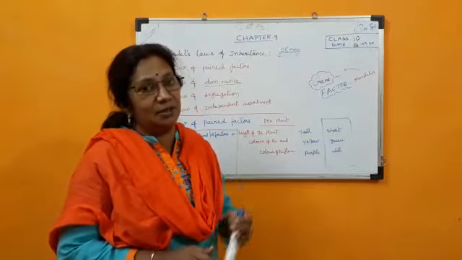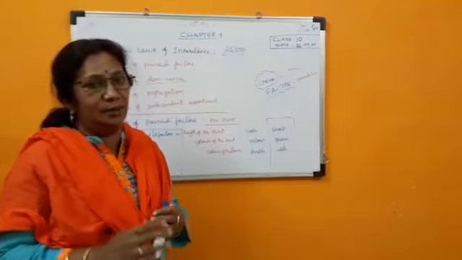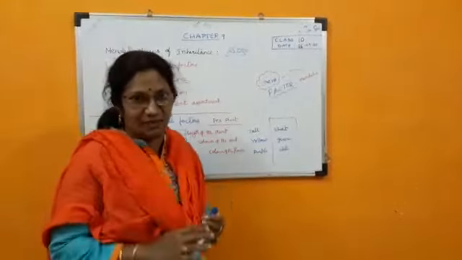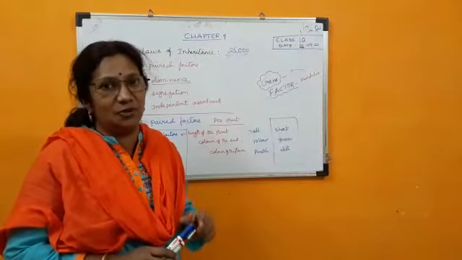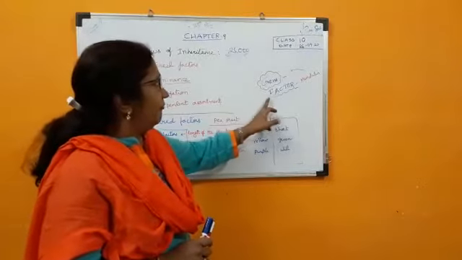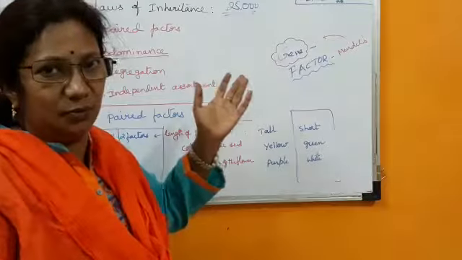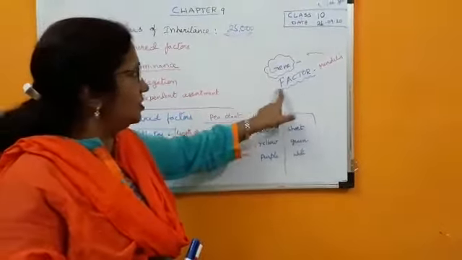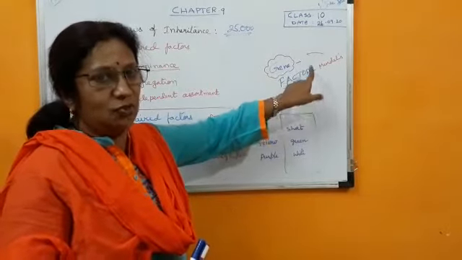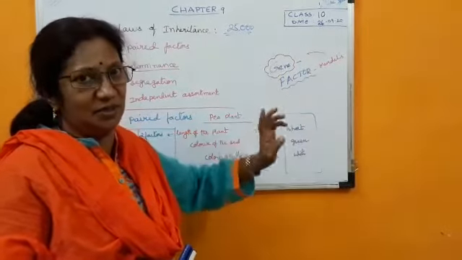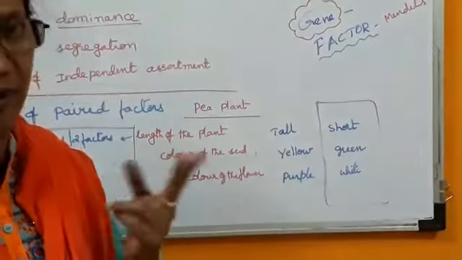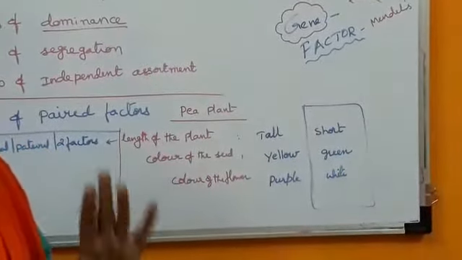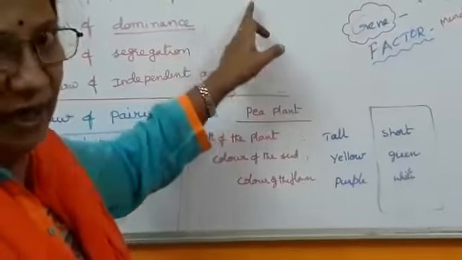Because in 1822, when Mendel was born, the gene had not been discovered. Only in 1921 was the word gene coined by Johansson. So Mendel did not know the word gene, and he used the word factor. Every trait is represented by two factors: one is the paternal copy and one is the maternal copy. That is called the law of paired factor.